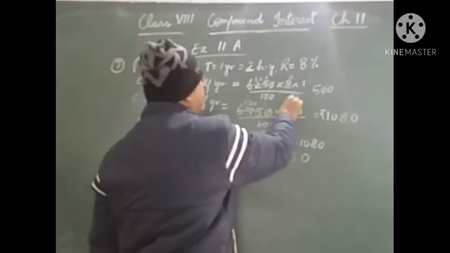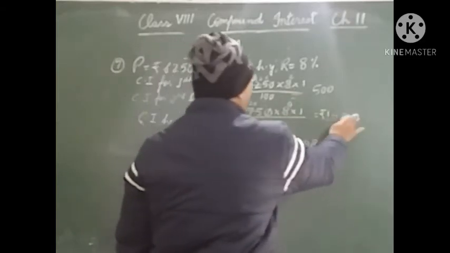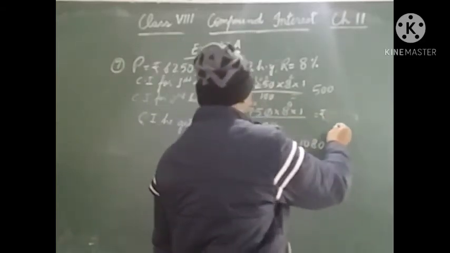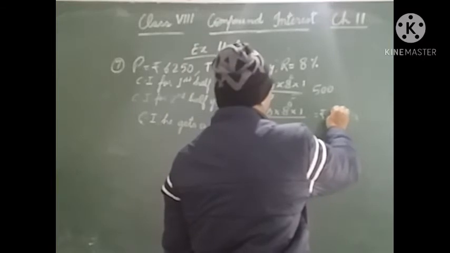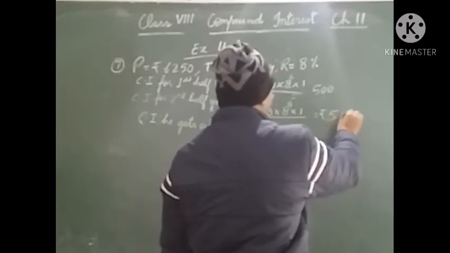It will be 2 fours are 8, so 135 into 4. This is 540.